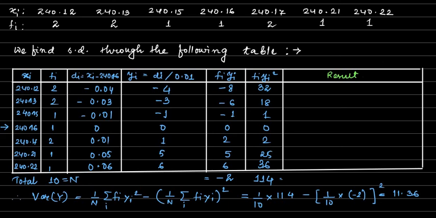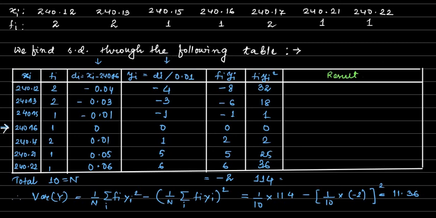Now since the values of xi's are large, we will use the step deviation method as discussed in the last video. You can check the last video for this one. So we have step deviated. We have subtracted 240.16. We have taken this value from the middle, 240.16, and we have subtracted 240.16 from each of the values. So we got this, the third column. And since we have a common factor 0.01, we have divided it by 0.01.